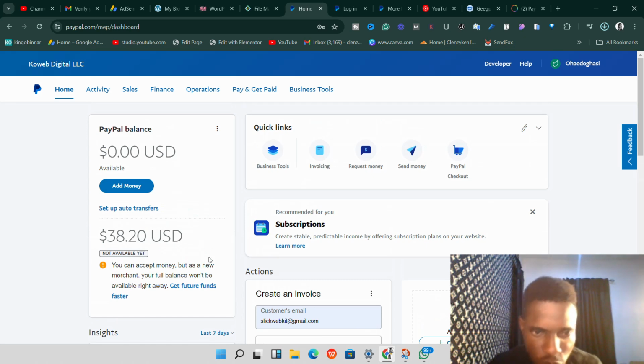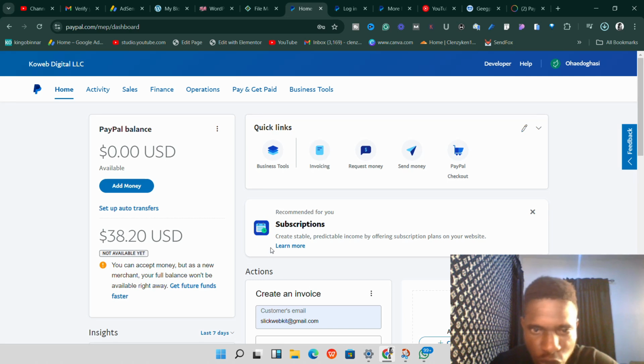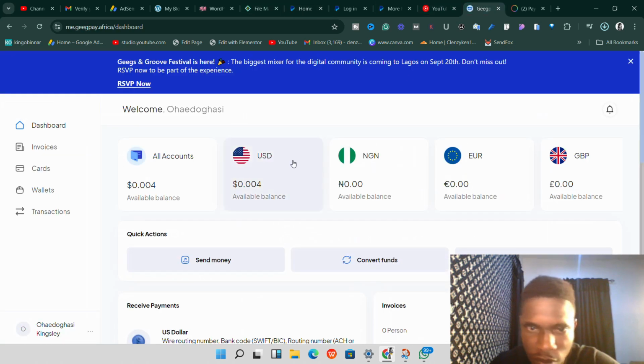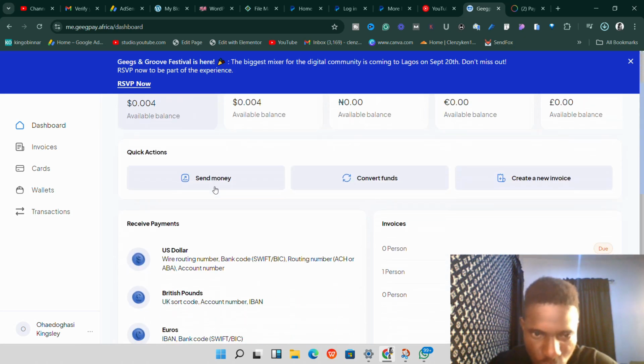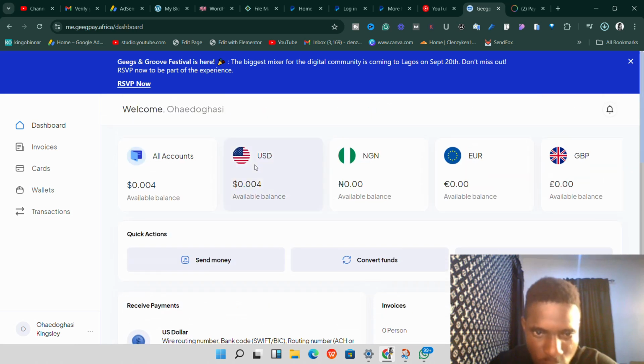Okay, so once you have this PayPal business account, all you need to do is to make sure you also come to this platform called Geegpay.Africa. Now I've gone ahead to log in to my platform, but you need to make sure you create an account. We are going to use this platform to link, because once you create an account and you request for your bank account in USD, euros and GBP, they are going to create those accounts for you.